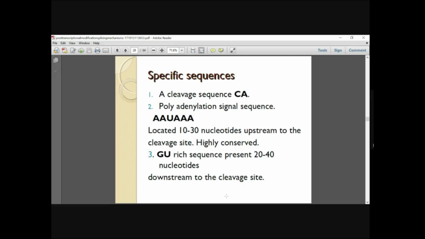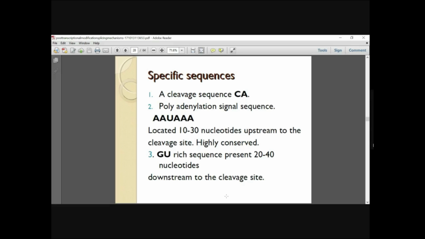Then you have this GU-rich sequence, which is present 20 to 40 nucleotides downstream of the cleavage site. For any process to take place, whether an enzyme for cleavage or polyadenylation, you need some kind of signal sequence, right?